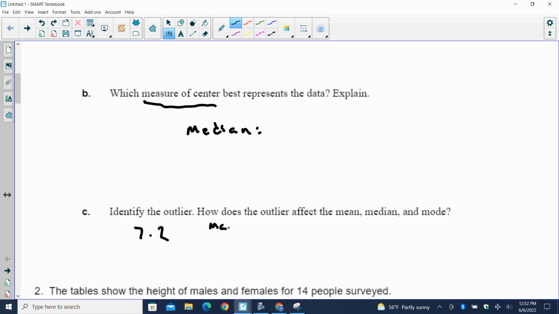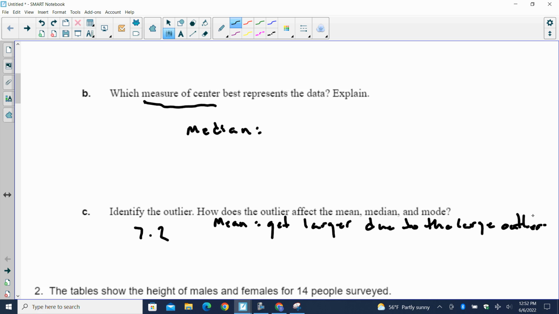Let me rewrite that. So the mean gets larger than it should, due to the large outlier.